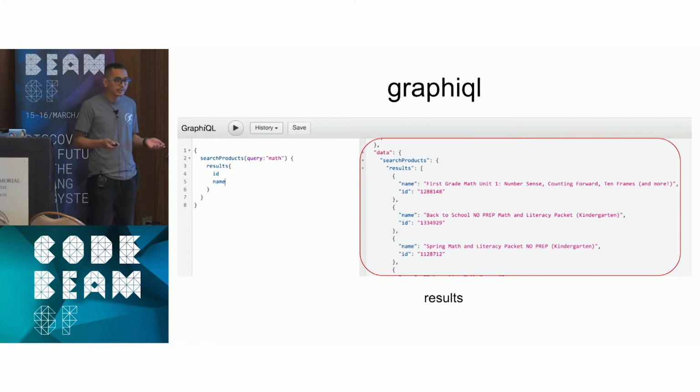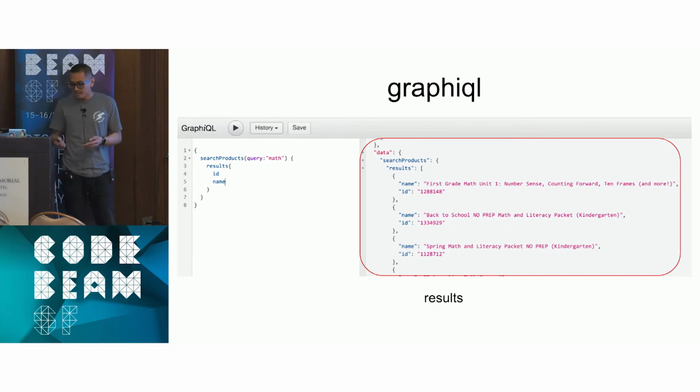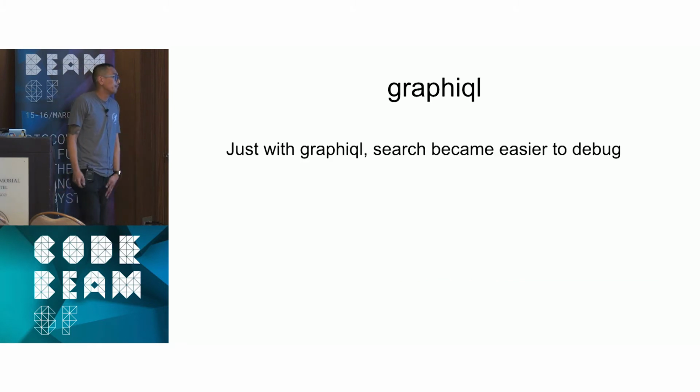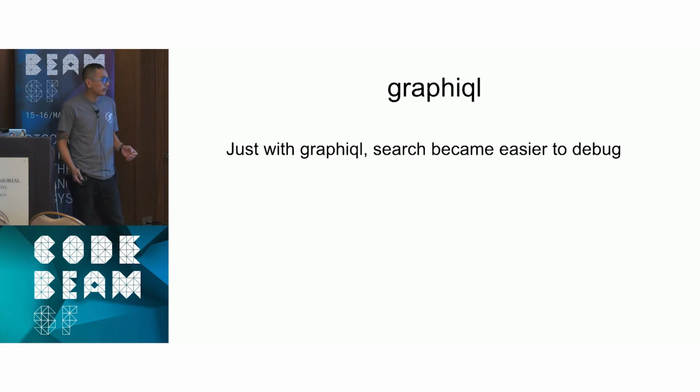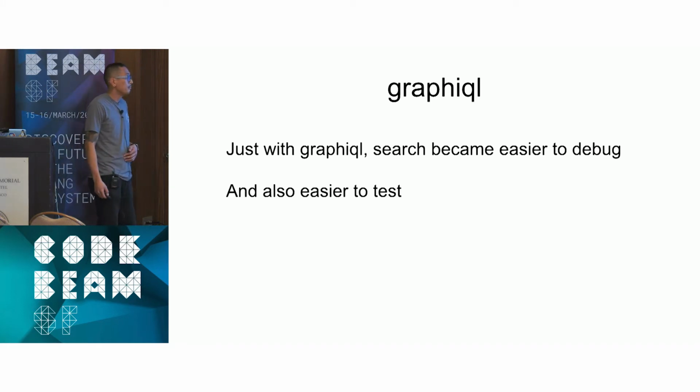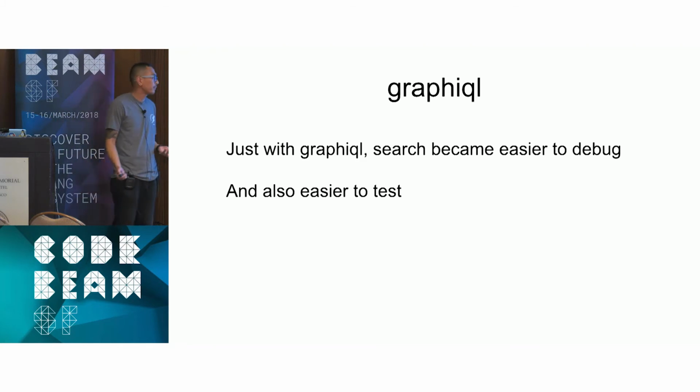When we were testing for weird search results, we would have to go on the site and just do a random search and then say, is this issue a front-end issue or a back-end issue? So having a decoupling of front end and back end really helps. So that's how search became easier to debug with that whole big decoupling. But it's also now easier to test.